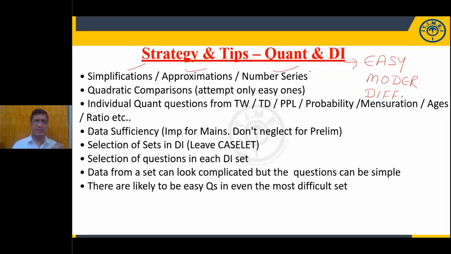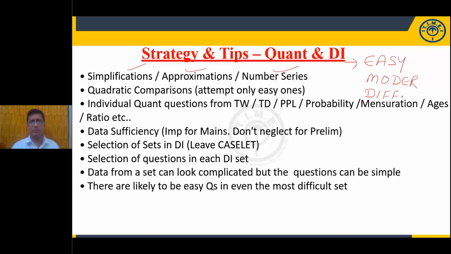You need to answer these 10 questions in approximately 6 to 7 minutes, maximum 6. You need to spend half a minute per question. If you are attempting only 8 questions, you need to answer in 4 minutes. Half a minute per question, or sometimes less than half a minute we can handle a question. So try to answer the 10 questions in less than 6 minutes.